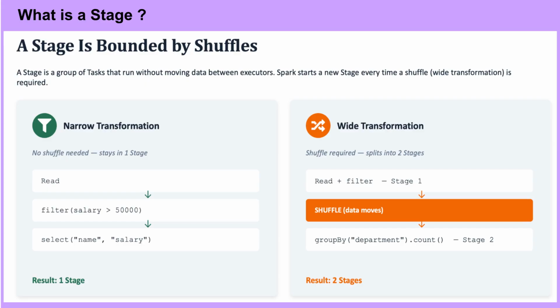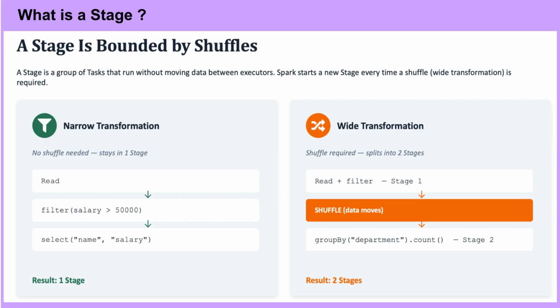Right card, wide transformation, orange shuffle icon. Operations: read, filter, group by department, count. Read plus filter runs fine as stage 1. Still narrow, no data movement needed yet. But group by department is a wide transformation. To group all rows with the same department together, Spark must redistribute data across executors and partitions, since matching rows could live on any node. This data movement is the shuffle.